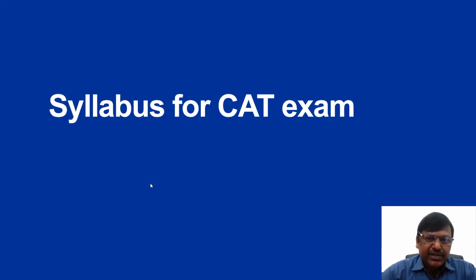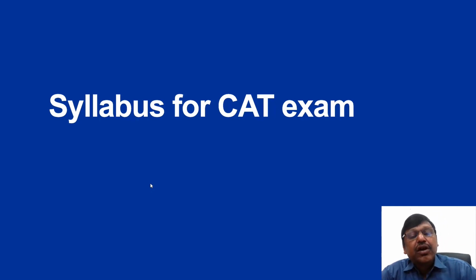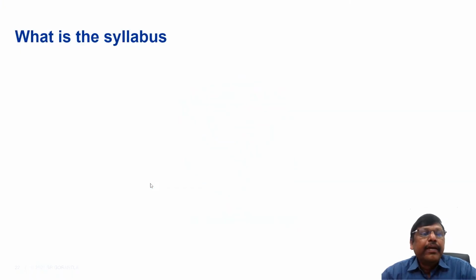Syllabus for CAT examination. What is the syllabus? As we discussed in the previous session, why is getting a 50% score a good score? If you are getting a 50-55% score, you are in that 95-99 percentile category I mentioned in the previous session. Why does such a low score give you such a high rank? What is the syllabus? We will discuss this.